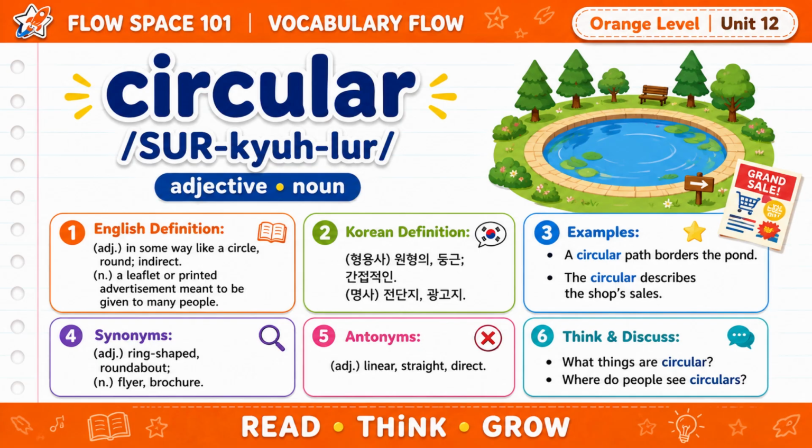For example, a circular path borders the pond. Another example is, the circular describes the shop's sales. Some synonyms are ring-shaped, roundabout, flyer, and brochure. Some antonyms are linear, straight, and direct. What things are circular? Where do people see circulars?